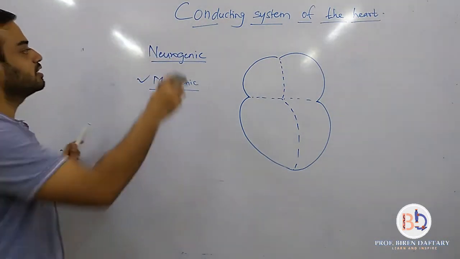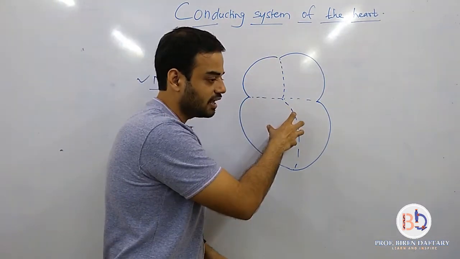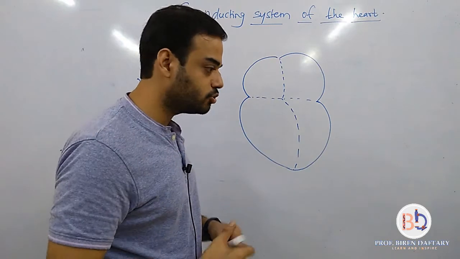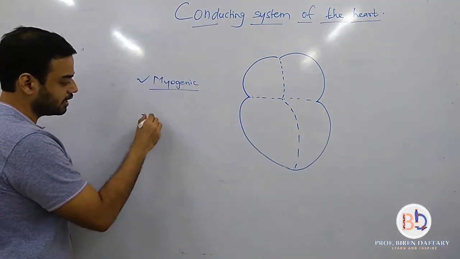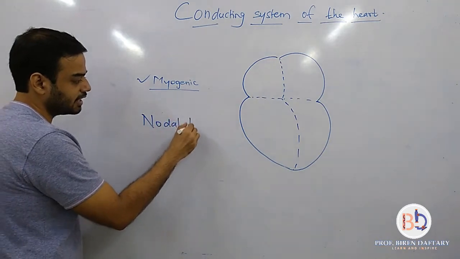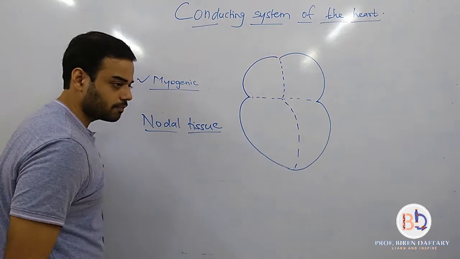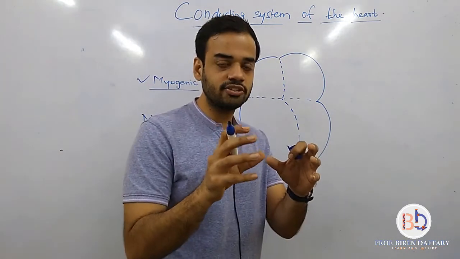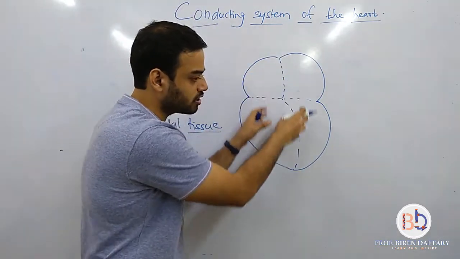Now, what is the conducting system of the heart? Now this heart has a specialized type of tissue which is called as the nodal tissue. I will write it down over here. N-O-D-A-L tissue. Nodal. Now this nodal tissue is made up of specific parts which are present throughout the heart.